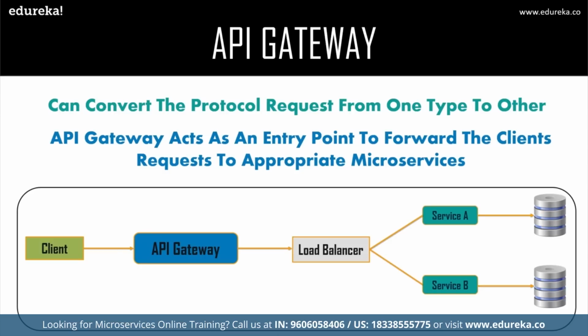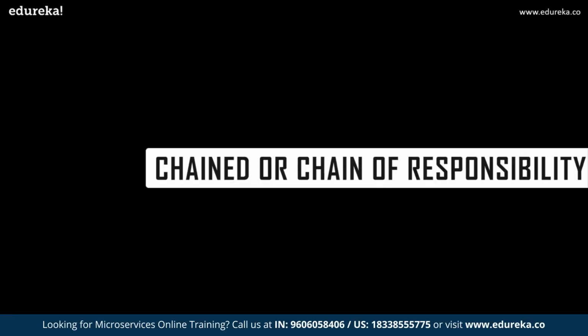So with the help of the API gateway pattern, guys, a client's request is basically forwarded to the correct microservice. And even if there are different kinds of clients using different UIs or maybe different protocols, and they want the data from the same backend service, then the API gateway design pattern is your solution, right? I hope that you've understood what the API gateway design pattern is. Now let's move forward with the next design pattern, that is chained or chain of responsibility.